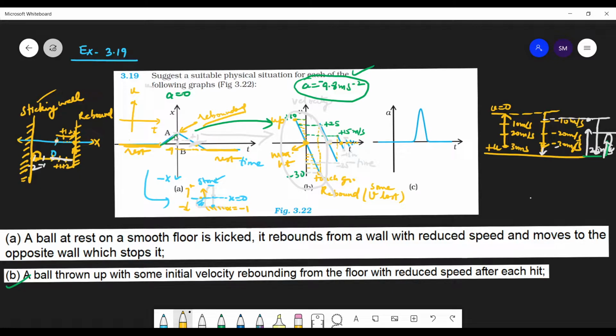Now here the slope is positive, so the graph will be positive here, and it's constant, so the velocity is constant. Here you can assume this floor as a very smooth floor, that is why it is written smooth floor. On the smooth floor there is no friction force acting on it, so the net force acting on it is 0. And see, here also the slope is same, but here the slope is negative. So here suddenly the slope becomes negative, but the slope is constant. So see, this will be the graph.